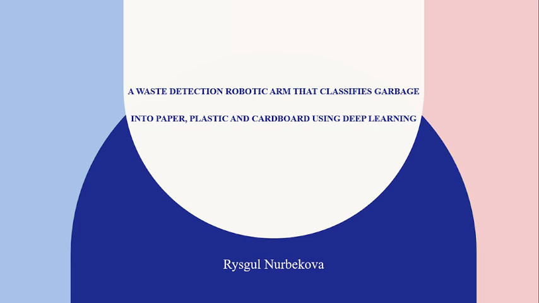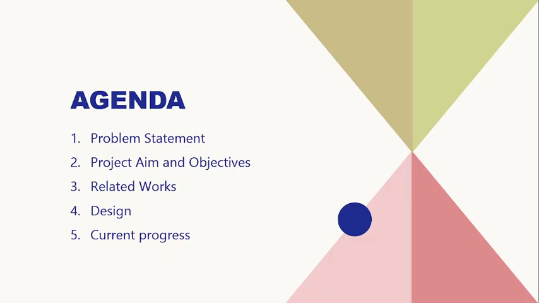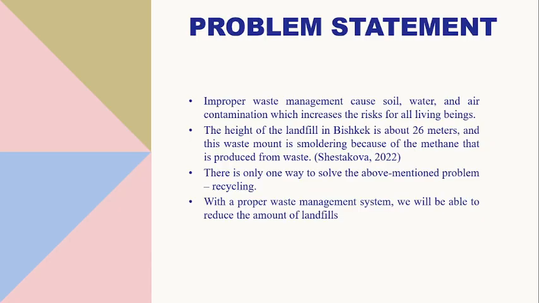Final year project. So here is my topic: a waste detection robotic arm that classifies garbage into paper, plastic and cardboard using deep learning. So today's agenda is problem statement, project aim and objectives, related works, design and current progress. We will start with problem statement.